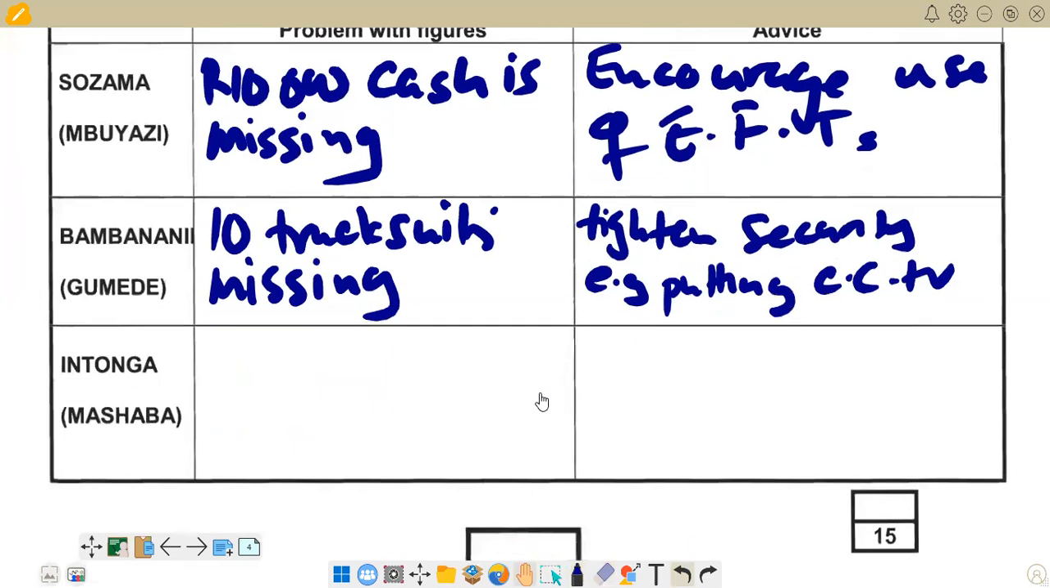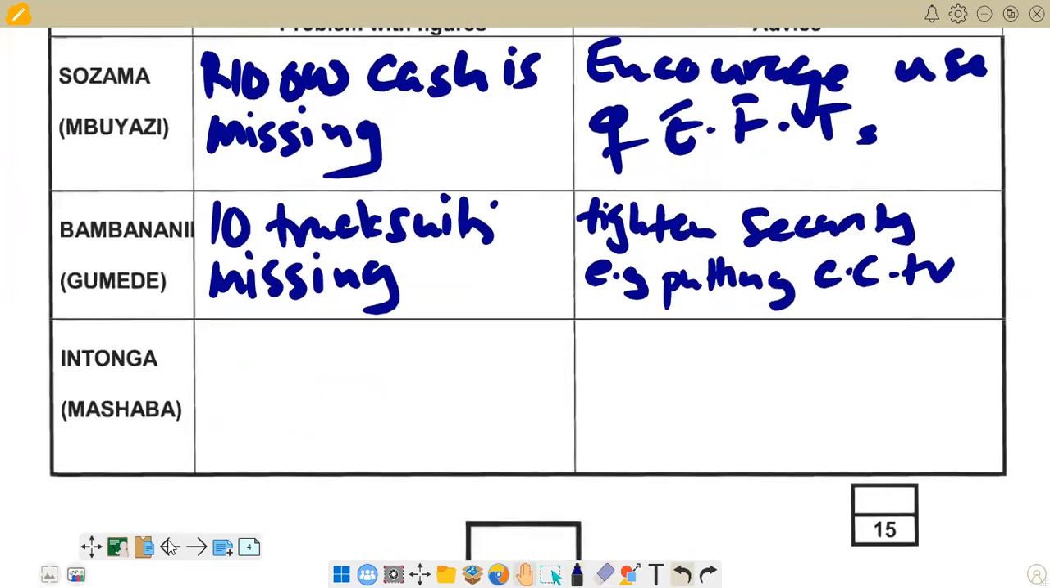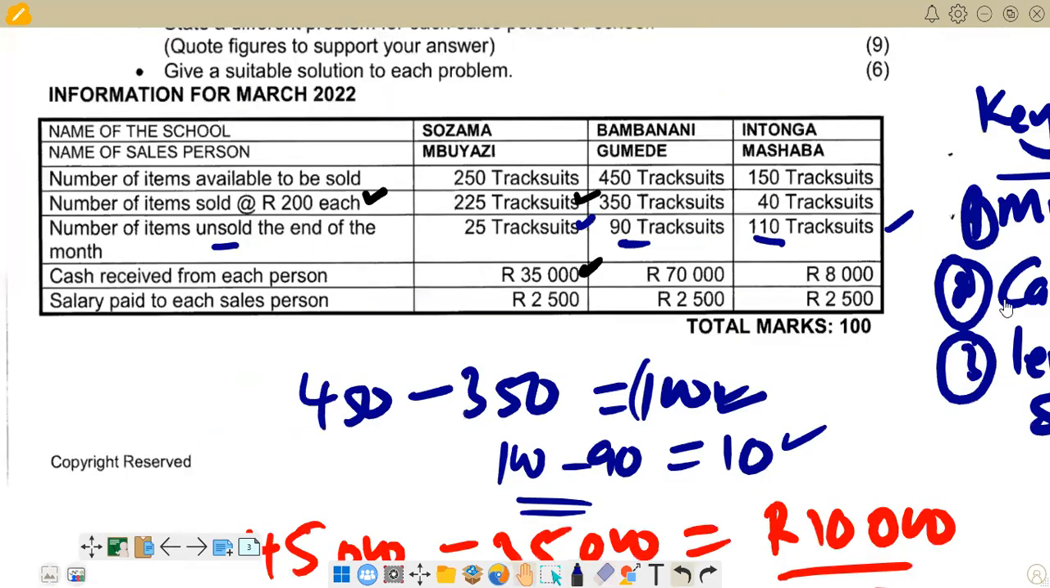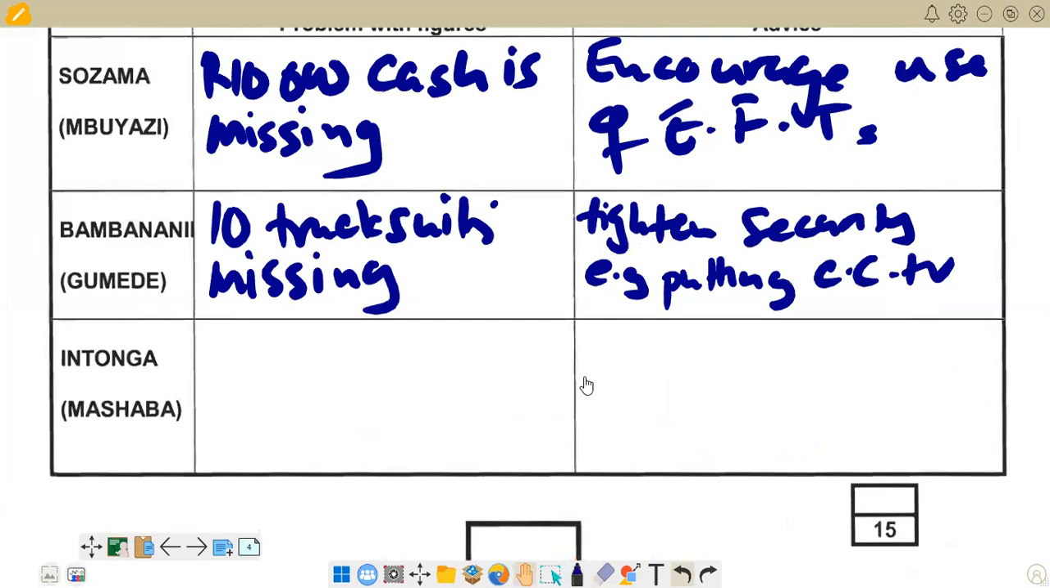In the last one, we have already identified the problem. We can go back to check there. We are seeing that we have got 110 tracksuits that are there. So this is a high level compared to other columns that we are having there. So this is the problem that we have. So we are going to raise that problem and try to find out what advice can we give there. So what we are saying now is, 110 tracksuits